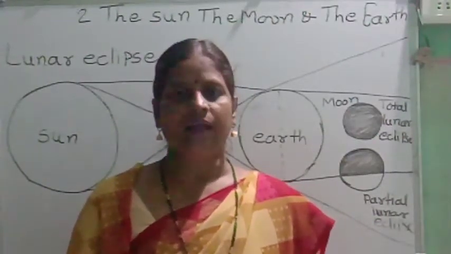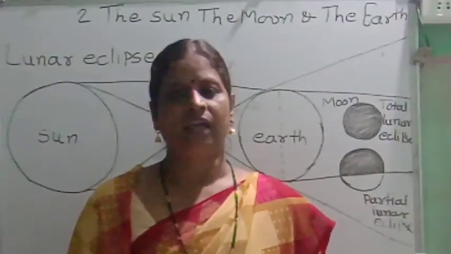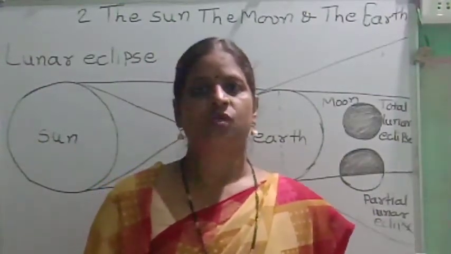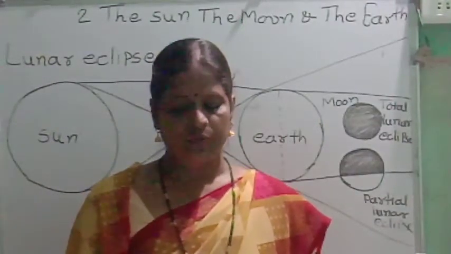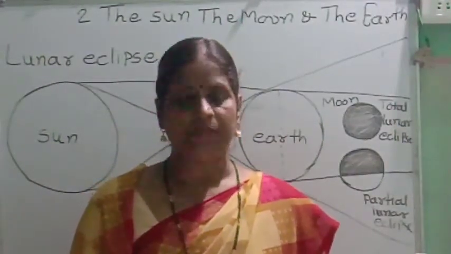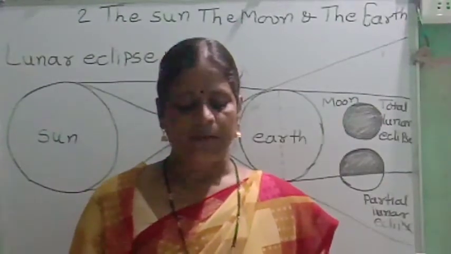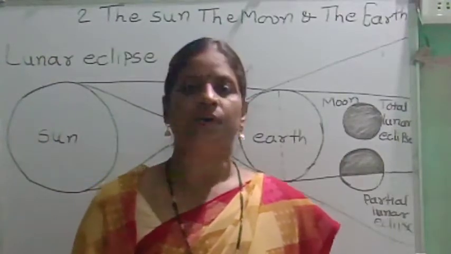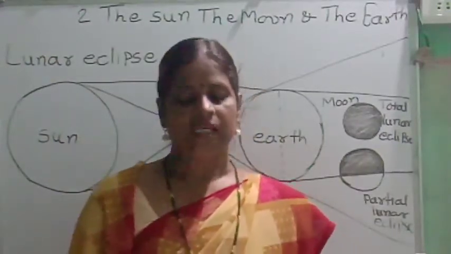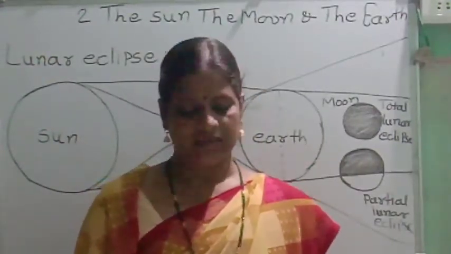Only on that day do we experience the solar eclipse. The maximum duration of a total solar eclipse is 7 minutes and 20 seconds, means 440 seconds.